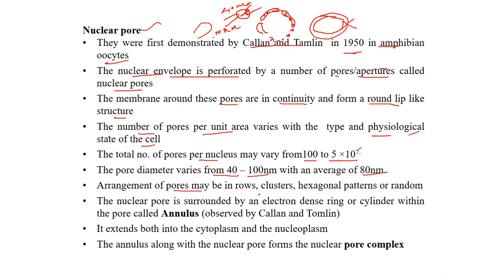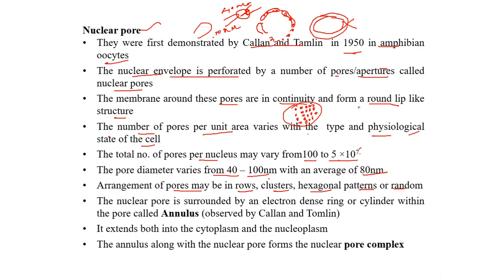The arrangement of pores on the nuclear membrane may be in rows, clusters, hexagonal patterns or random. I'll draw the nucleus like this for the time being and imagine this to be the outer surface of the nucleus. The pores might be arranged like this in rows on the surface. It should not be imagined as a circle. It is a spheroidal structure.